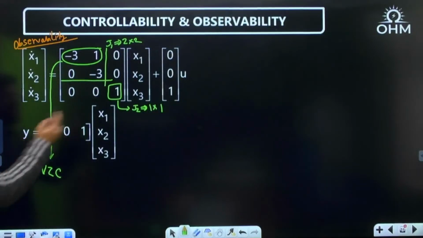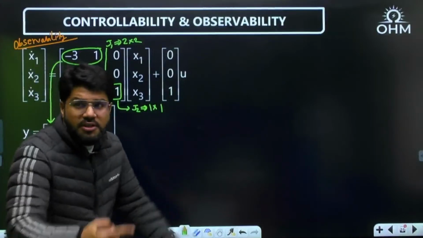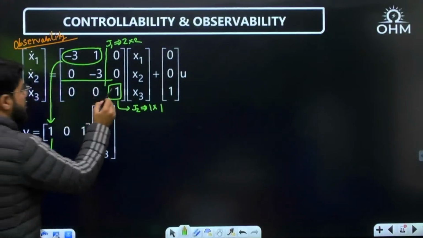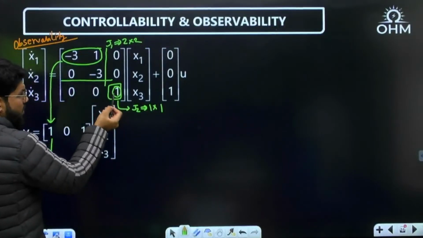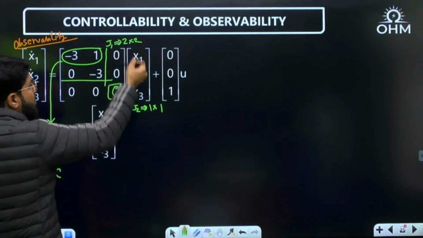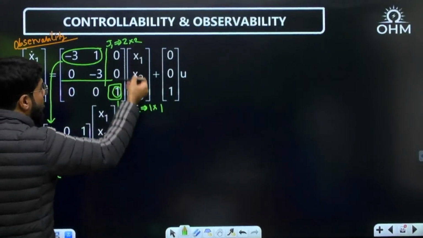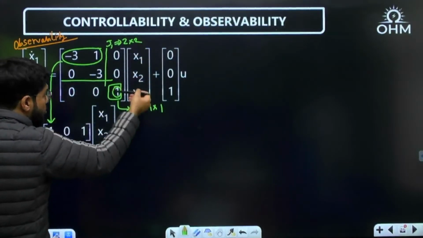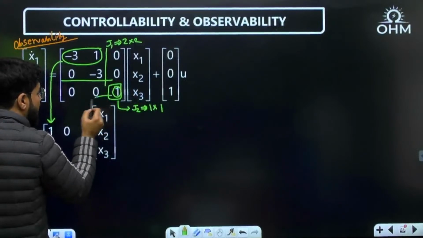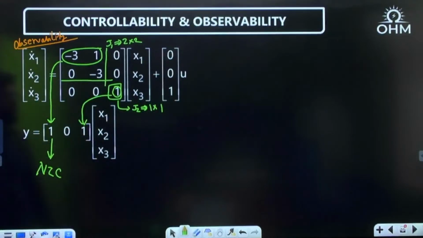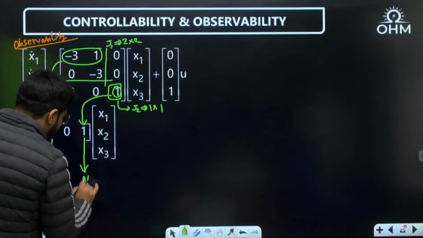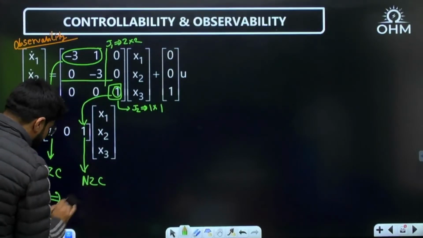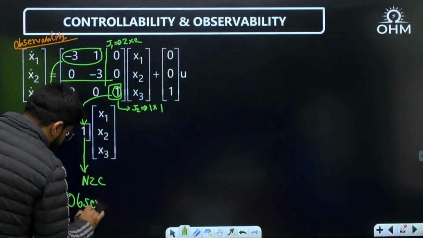Then I will go to the second Jordan block. I have to confirm this for every Jordan block. This is the second Jordan block. What is the first row? It has only one row and one column, so this is only the first row of J2. Overall, it is the third row, and because it is overall the third row, I will go to the third column. I will see the entries in the third column, and that is again NZC. Both are NZC, so this time the system is observable.